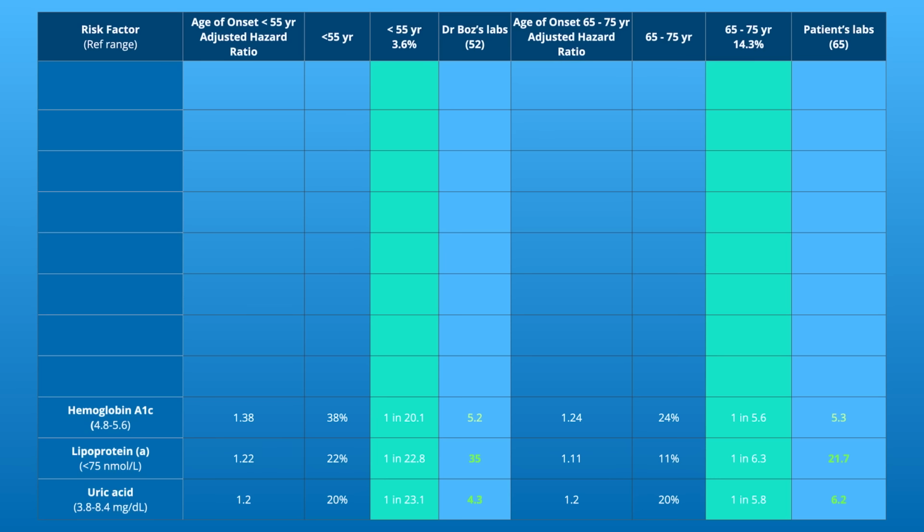You'll see again, both my patient and I had normal hemoglobin A1cs. This is a great teaching point. My patient and I have almost the same hemoglobin A1c, but I'm younger and I've never had a heart attack, and she is about a decade older and has had a heart attack.